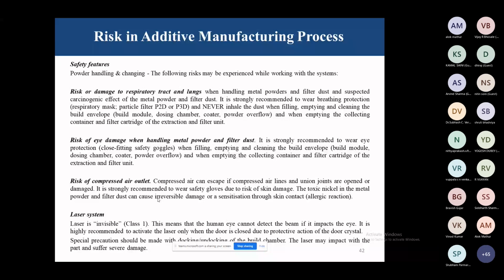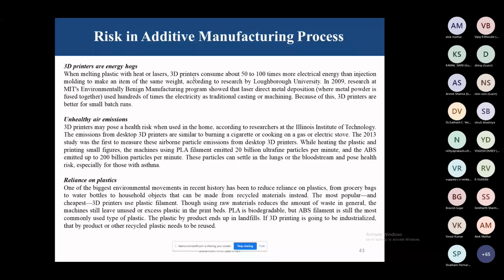Another risk in 3D printing is that these machines are energy hogs. When melting plastic with heat or laser, 3D printers consume about 50 to 100 times more electrical energy than injection molding to make an item of the same weight.